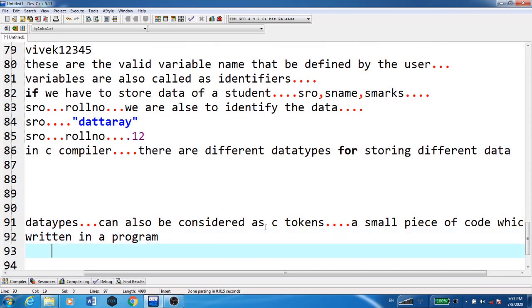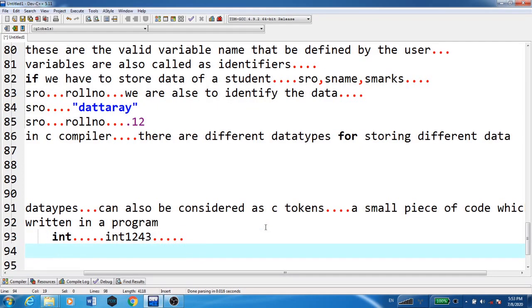Now we have int as a data type, small int. We cannot write it as Int 1 2 3 4, it will give you an error. Whatever the inbuilt words are, we have to use them as they are. So int, char, float, these data types are keywords which are already inbuilt.